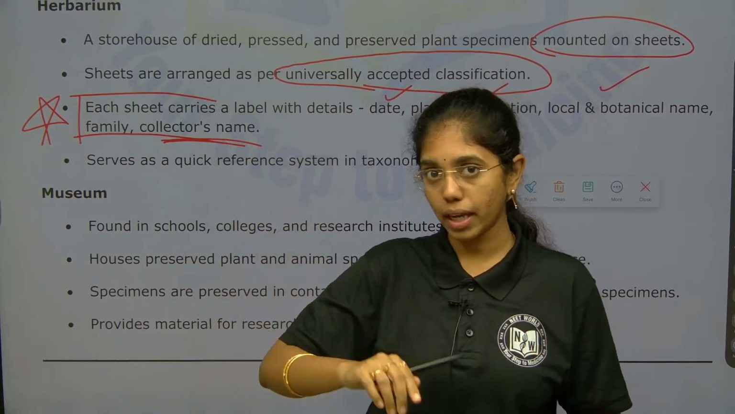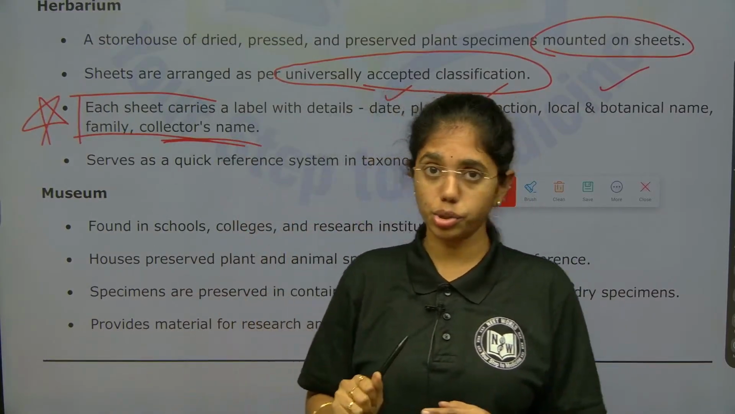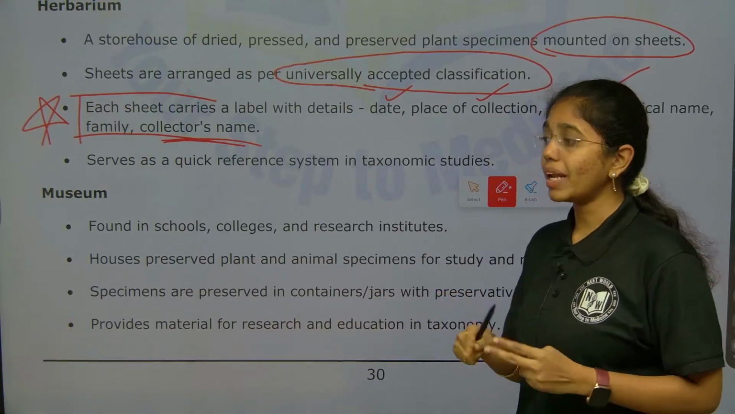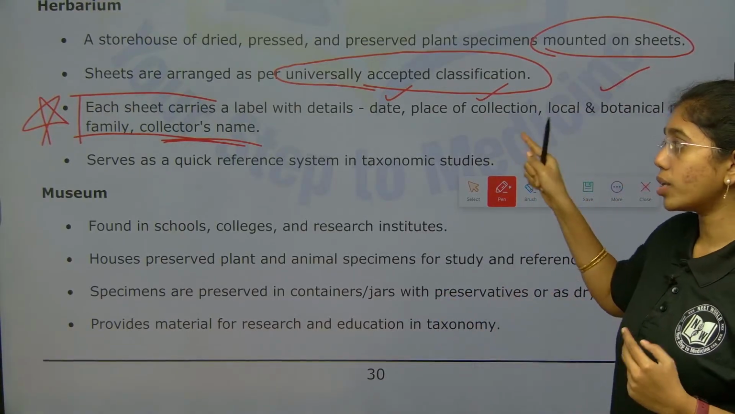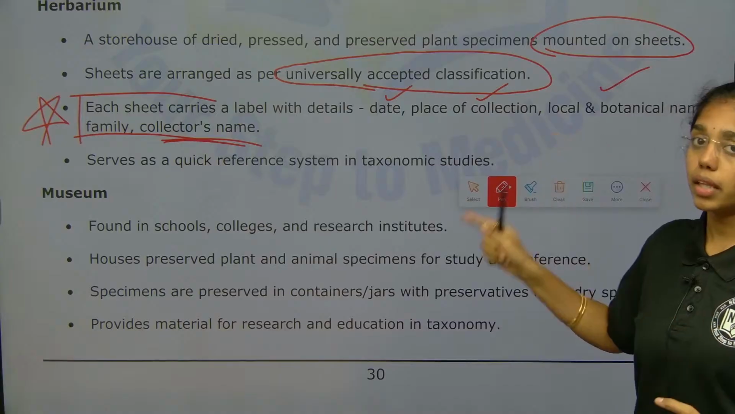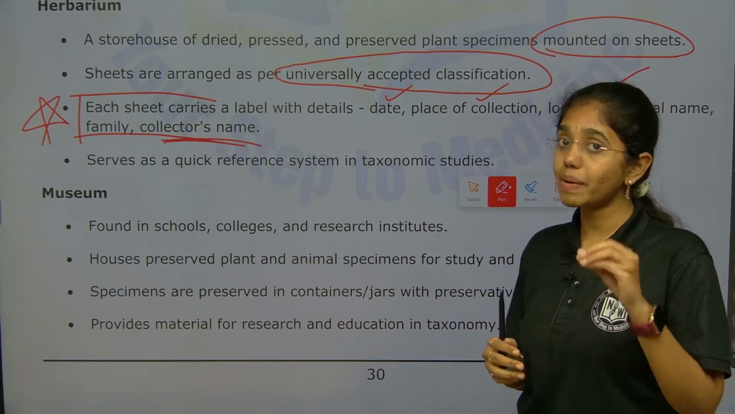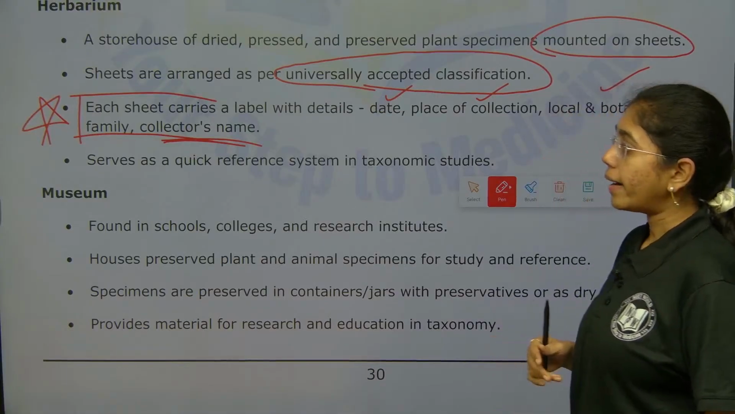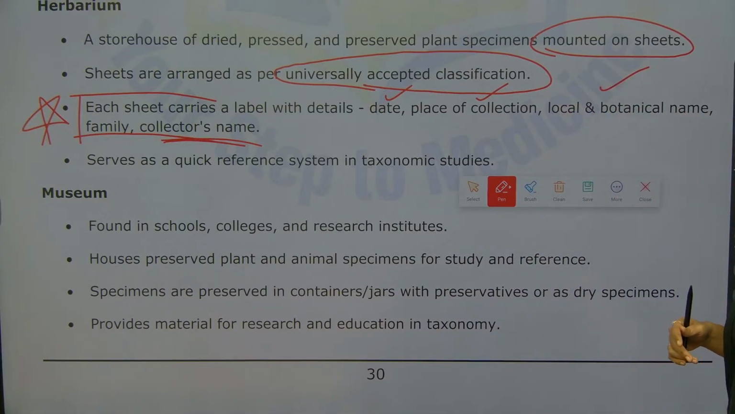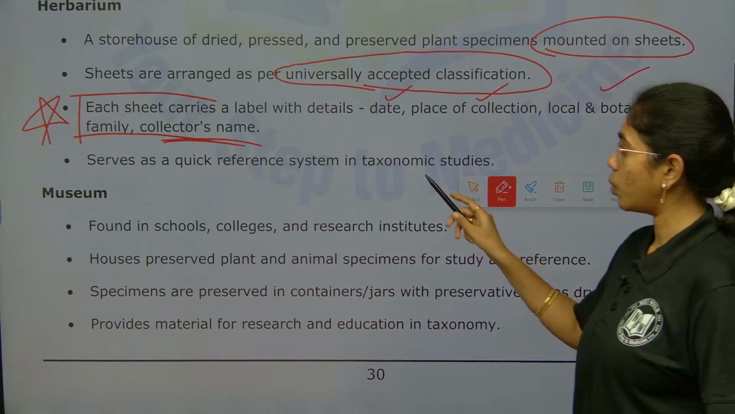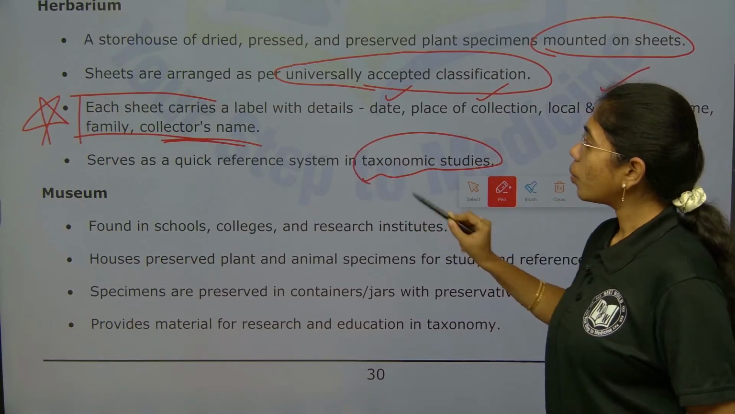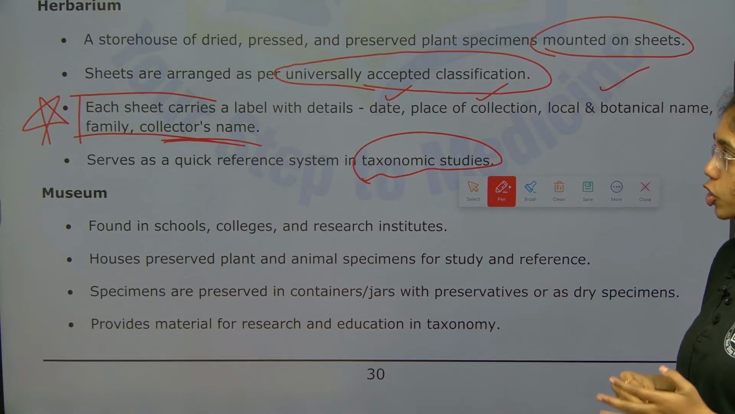Now, taxonomic aid is deleted, that is another issue. But in MSET also many a times the question is asked on what is the data that is included in the herbarium sheet, what are the labels that are present in the herbarium sheet. And then this serves as a quick reference system in taxonomic studies, okay? This serves as what? Quick reference system in taxonomic studies.